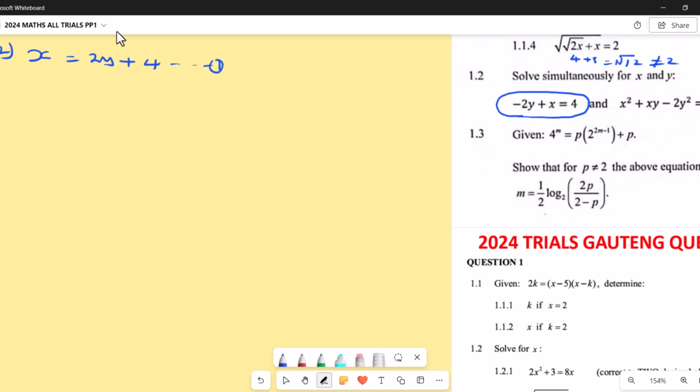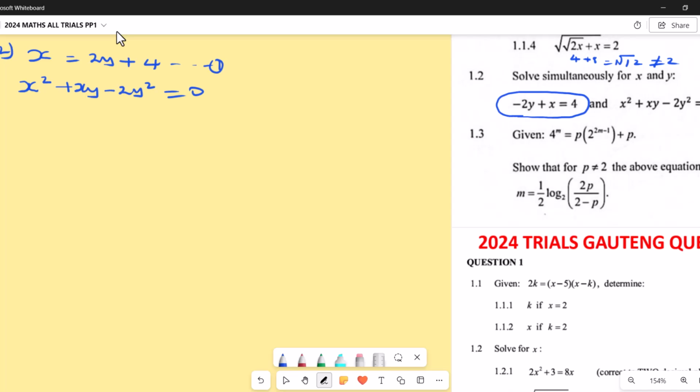From the non-linear, we have x squared plus xy minus 2y squared equals 0. So we're going to substitute now. Where there is x, we're going to put 2y plus 4.